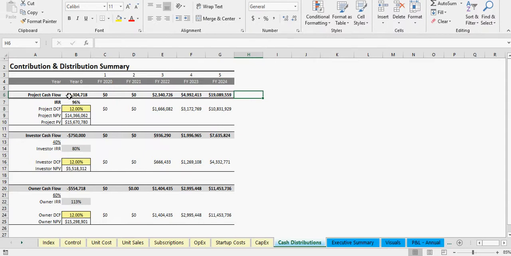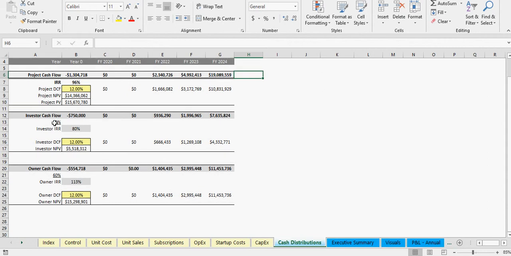So we can see what it is from a project standpoint. This is the amount contributed, this is the amount distributed. We can get an internal rate of return for that, and based on a rate, we can do a discounted cash flow analysis for a net present value and the present value. Then we have the investor and owner. Now this might not be applicable, it depends.